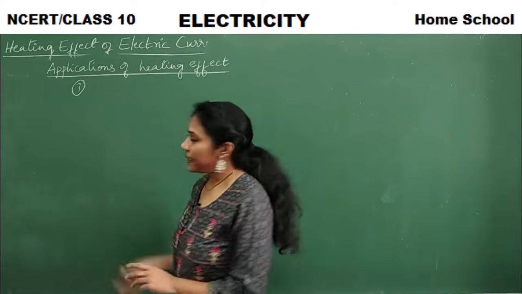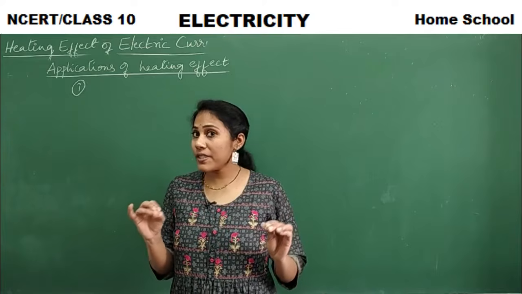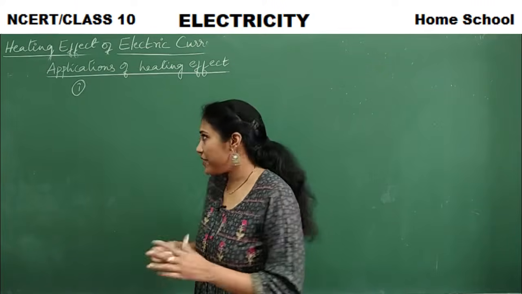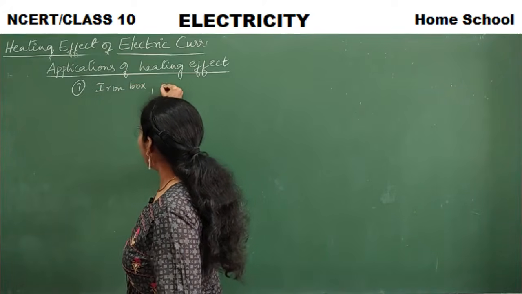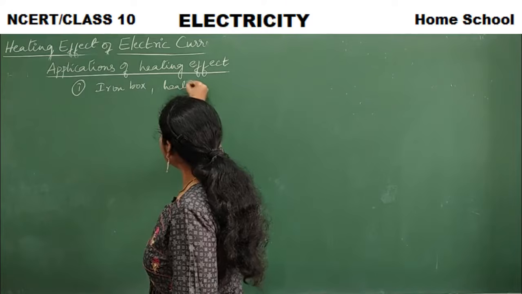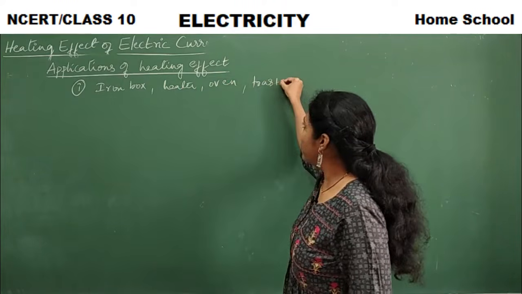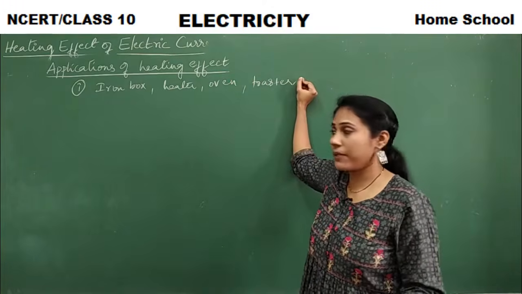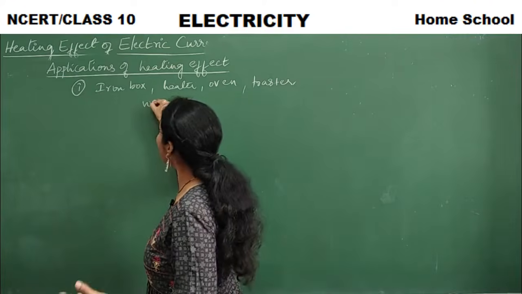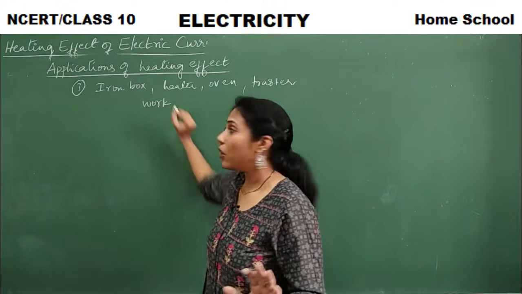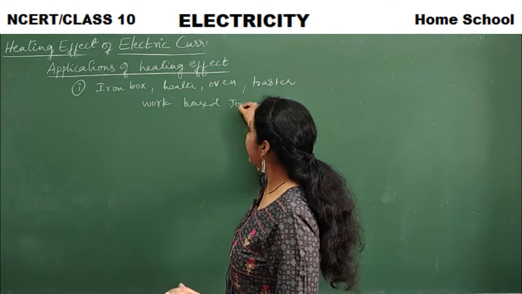Coming to the first application, you know what? The electrical devices that we use in our day-to-day life, say for example, electric iron box, electric heater, oven, toaster, the one which makes bread toast. All these devices work based on Joule's law of heating. Yes or no?